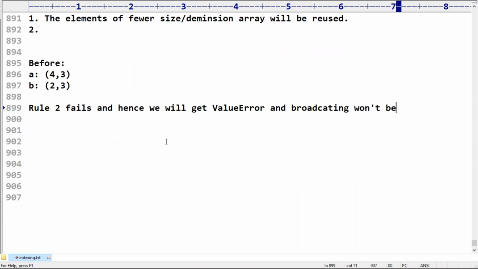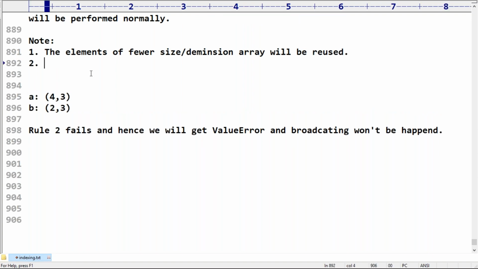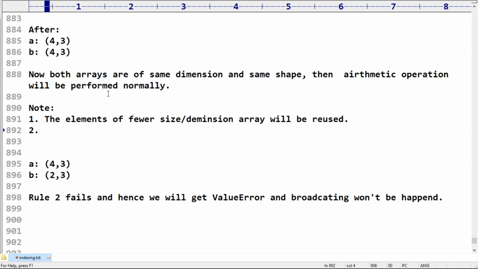Value error, and broadcasting won't happen. Remember this carefully, right? Broadcasting won't happen. What is the meaning?